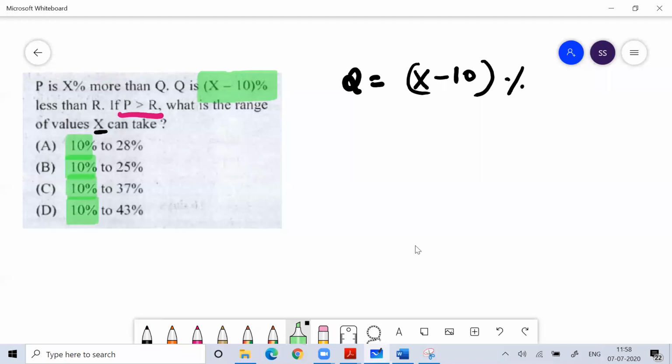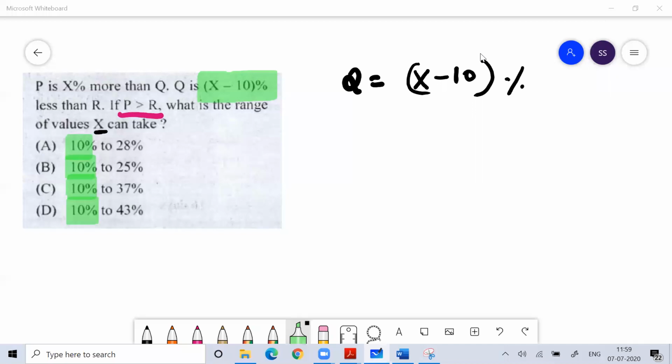Now the question comes to consider the maximum value of x. So what can be the maximum value of x? Is it 28? Is it 25? Is it 37? Is it 43? What is the maximum value of x I can take?